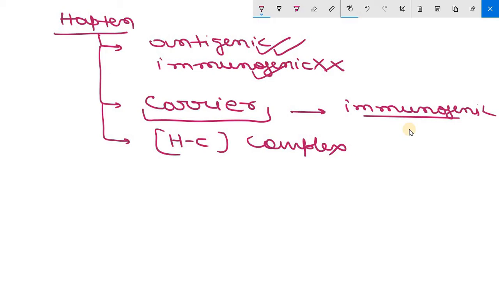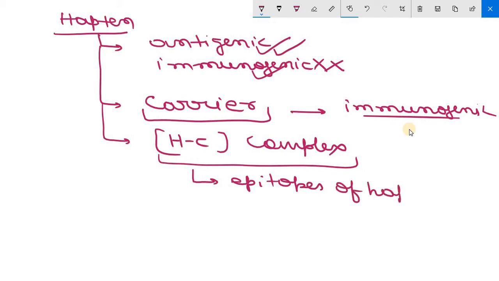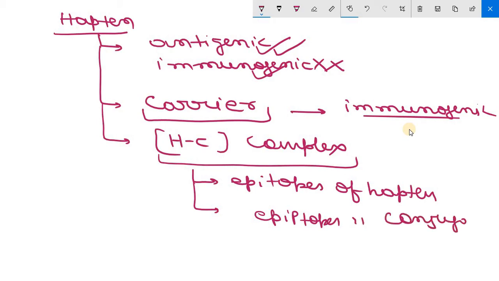It is observed that animals which are immunized with such a hapten-carrier conjugate produce antibodies which are specific either for epitopes of the hapten, or for epitopes of the conjugate protein, or for a new epitope.